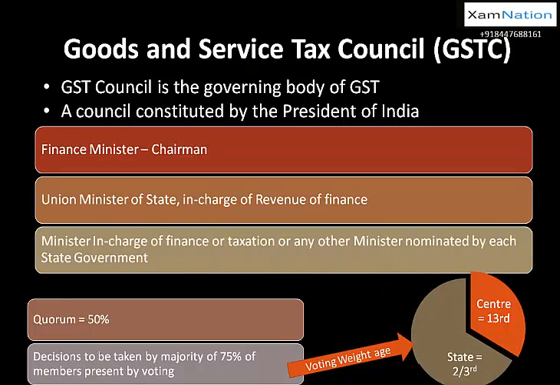Next, all of the states also have representation. Every state has at least either their finance minister or whoever is in charge of taxation or any other minister nominated by that state, that person is also present. So you can say that every state has some person who has representation of finance taxation, और जो कि नॉमिनेट करेगा individual state government. हरियाणा का अपना person जाएगा, राजस्थान का अपना जाएगा, महाराष्ट्र का अलग जाएगा. This is one thing. And I think the Union Minister of State in charge of the revenue of the finance, जो कि सेंट्रल गवर्नमेंट में जो भी Minister of State है फाइनेंस मिनिस्ट्री में, third is the Finance Minister. तो ये हैं people in this GST Council.